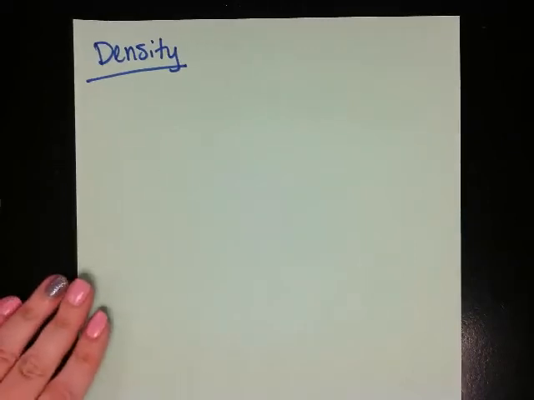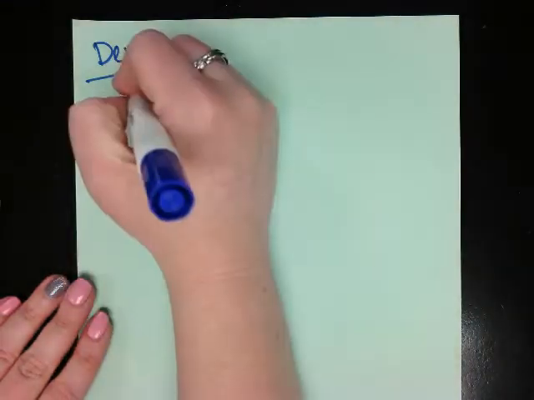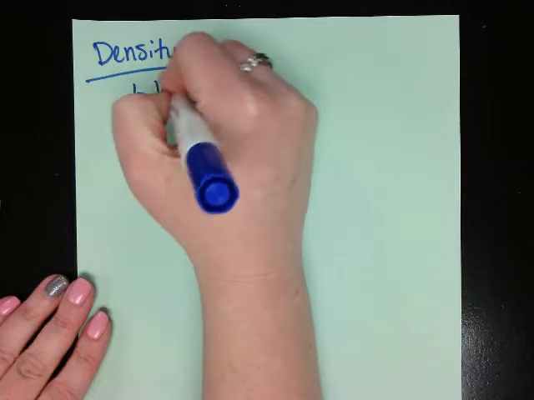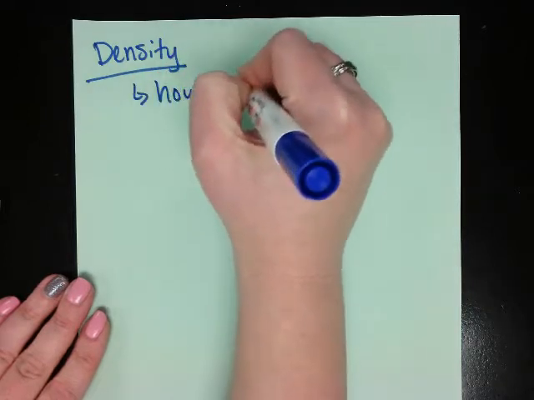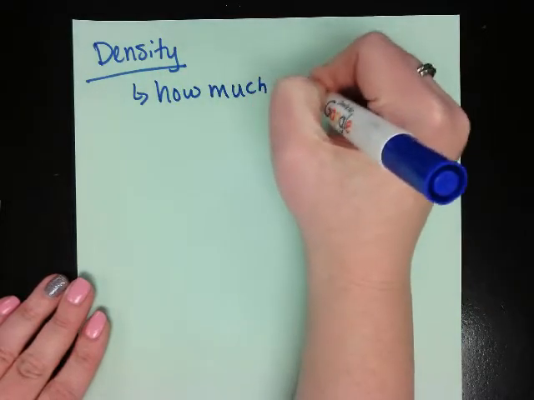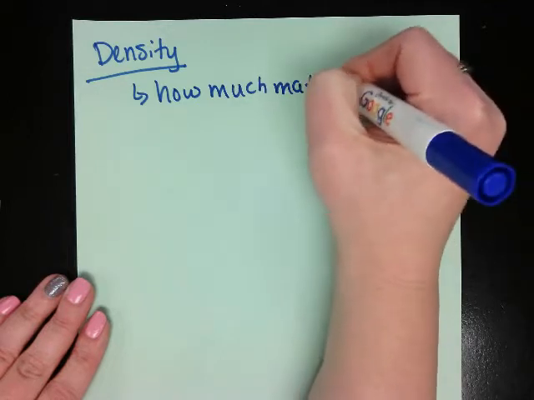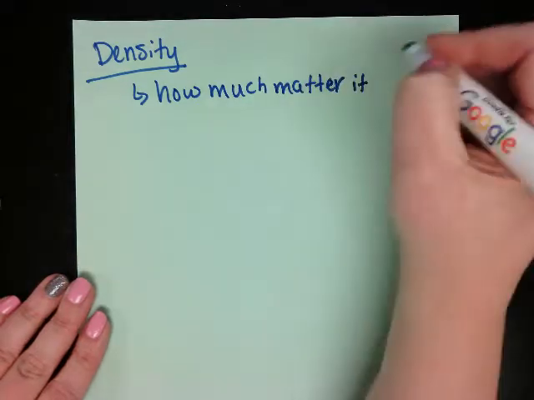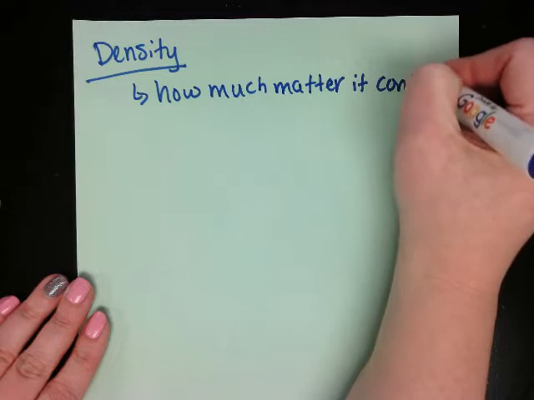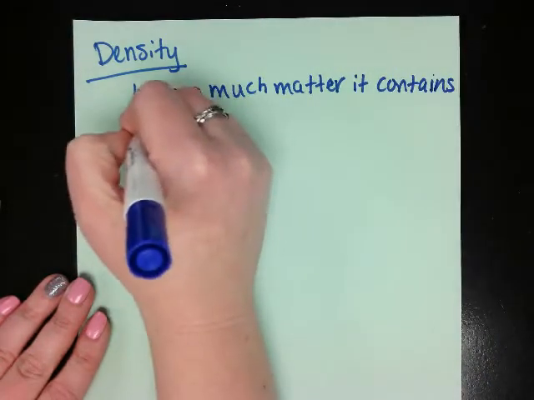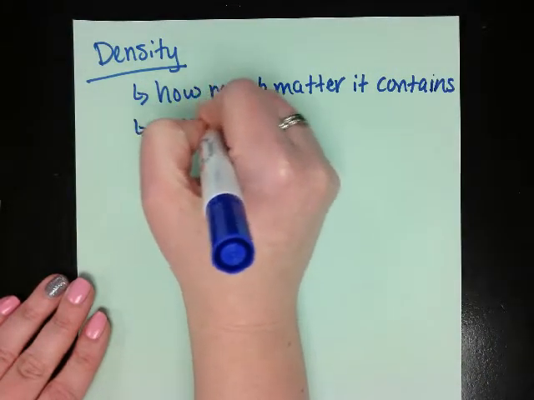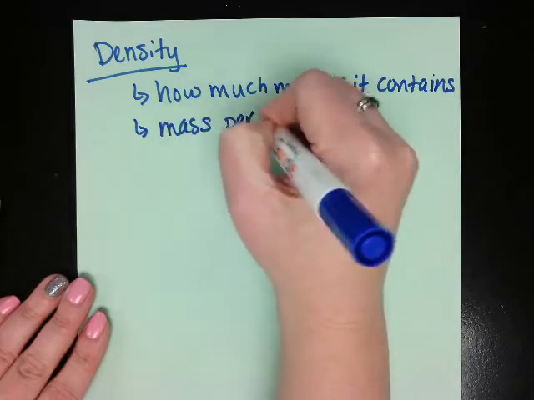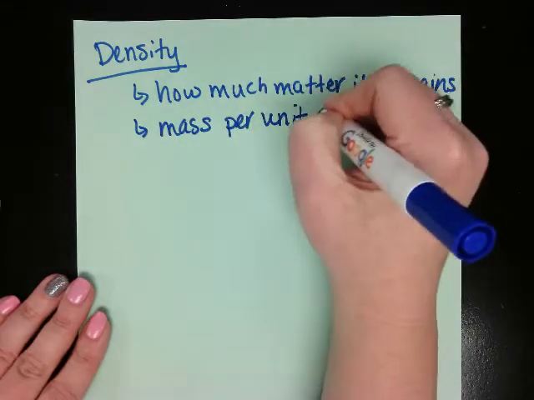Alright, today we're going to be looking at what is density, and we're going to figure out what its definition is and how to calculate density. When you're looking at density, you're looking at how much matter it contains, or you can say that it's mass per unit of volume.